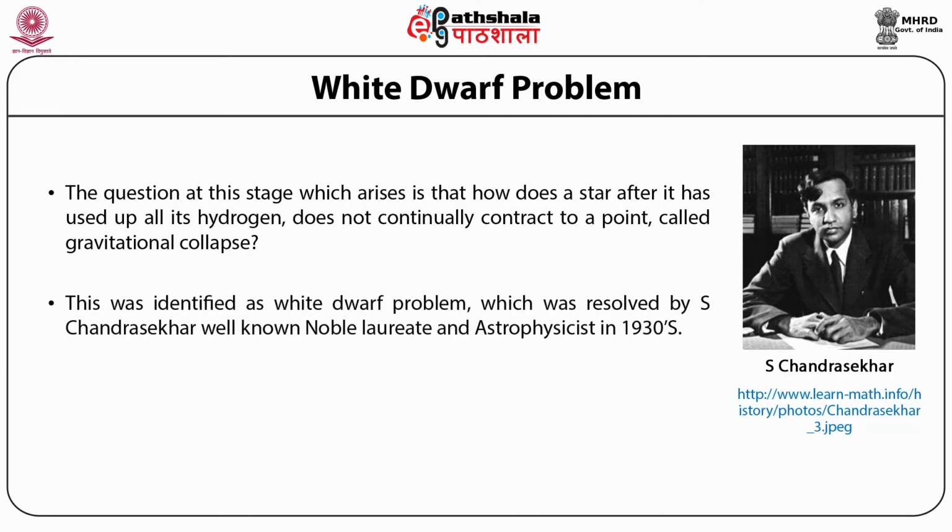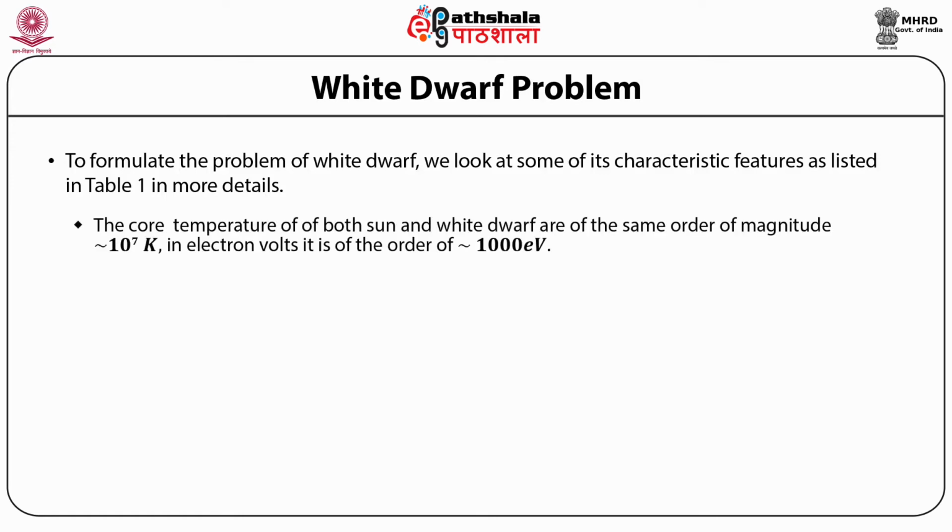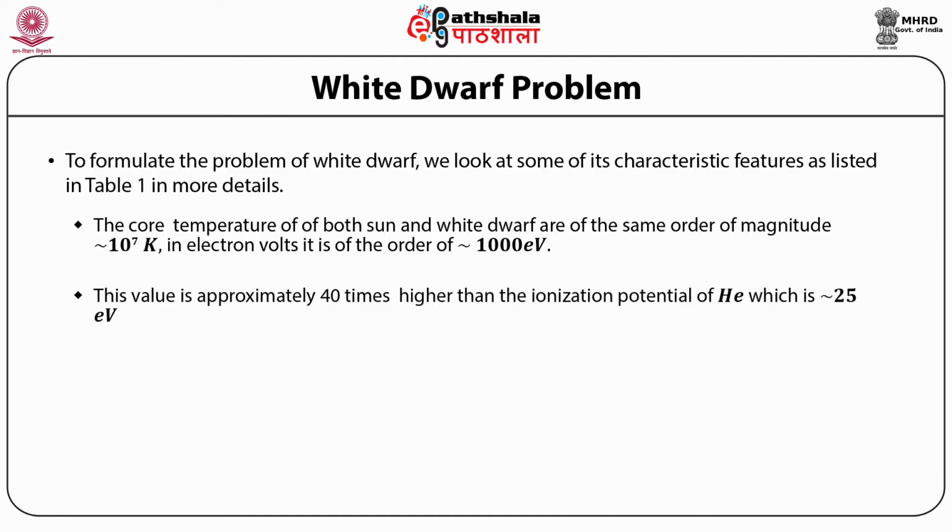This was identified as the white dwarf problem, which was resolved by S. Chandrasekhar, well-known Nobel laureate and astrophysicist, in the 1930s. To formulate the problem of the white dwarf, we look at some of its characteristic features as listed in table 1 in more detail. The core temperatures of both the Sun and the white dwarf are of the same order of magnitude, that is 10^7 Kelvin. In electron volts, it is of the order of 1000 electron volts. This value is approximately 40 times higher than the ionization potential of helium, which is approximately 25 electron volts.